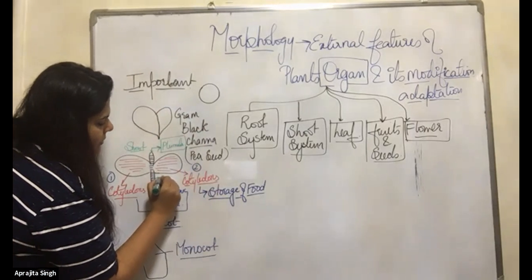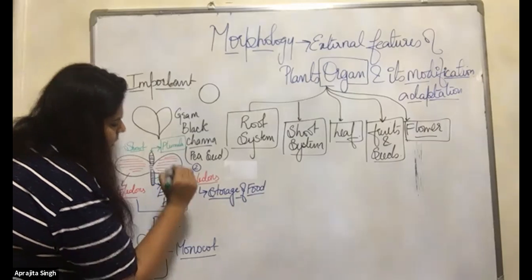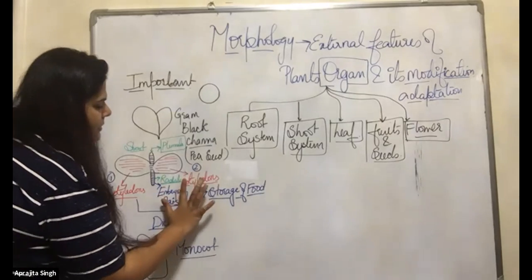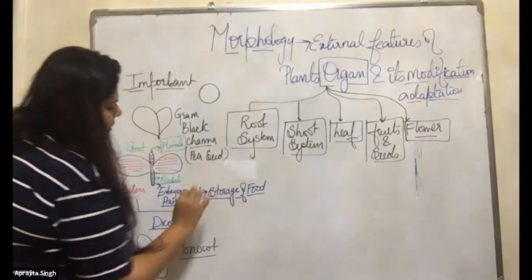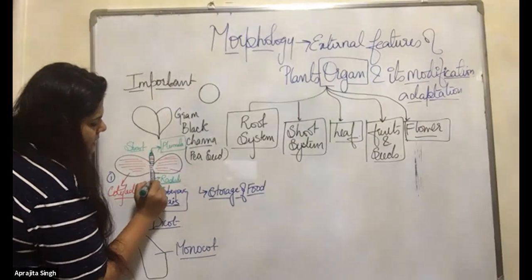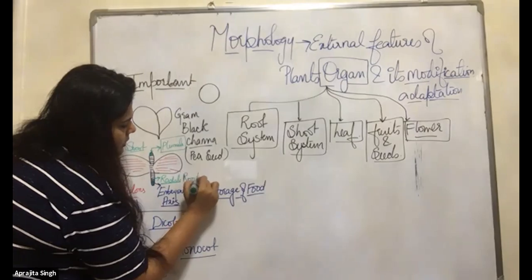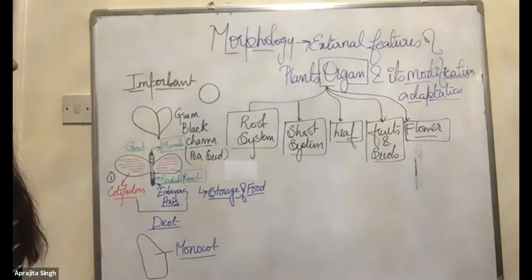Root is growing from this part, the radical part. Okay, I will just rub this because we know it's a dicot. This is the plumule region, this is the radical region. Root system will be from the radical.